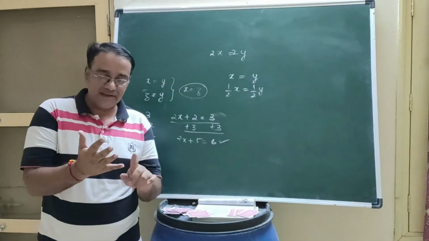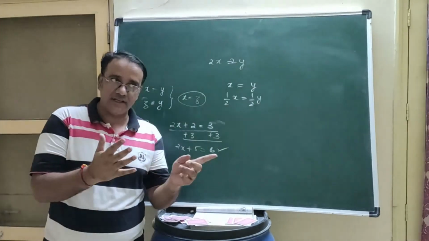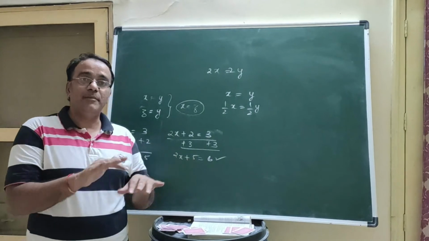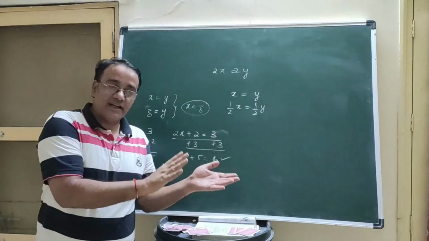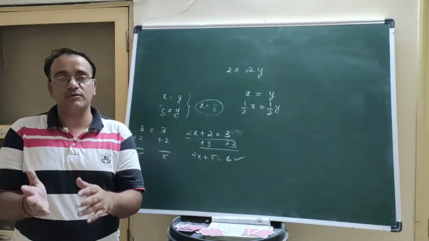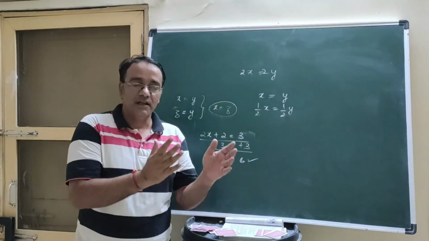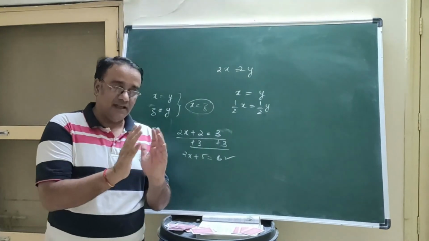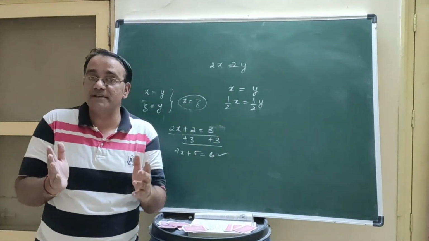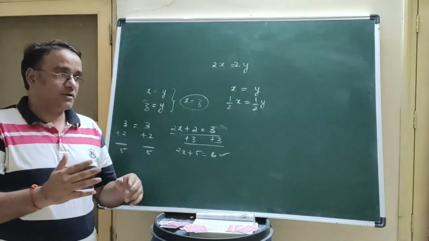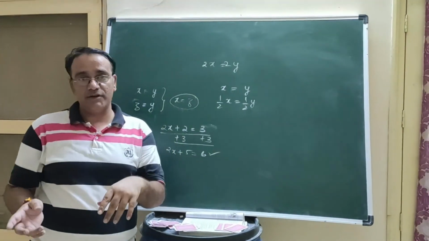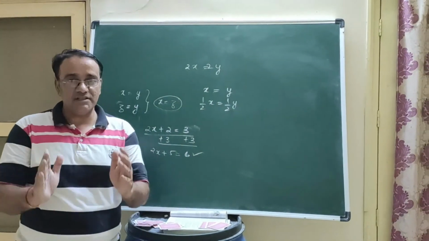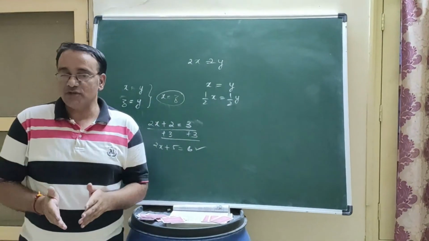I am going to repeat once again. Things which are equal to the same things are equal to each other. If equals are added to the equals, then wholes are equal. If equals are subtracted from the equals, then the remainders are equal. Things which coincide with each other are equal to each other. The whole is always greater than its part. Things which are double the same things are equal to each other. Things which are half of the same things are equal to each other. So these are the 7 axioms of Euclid.